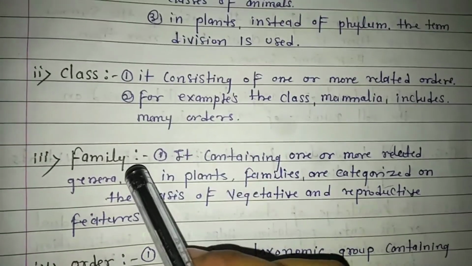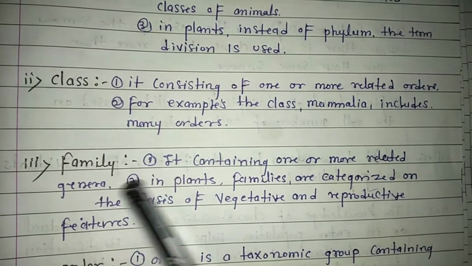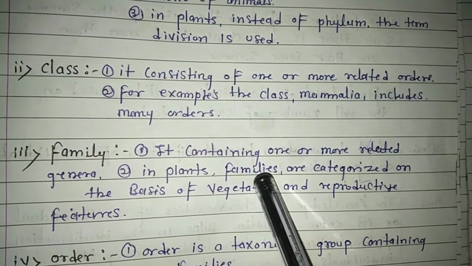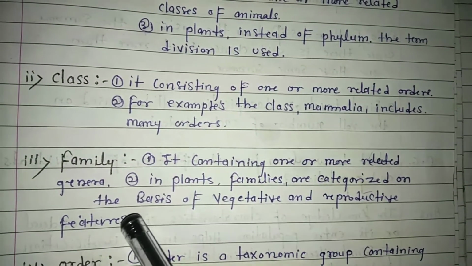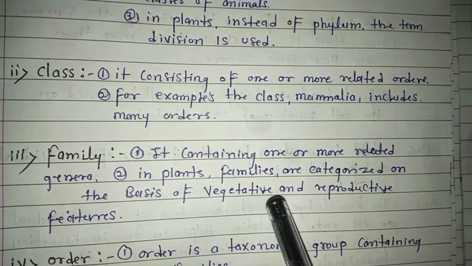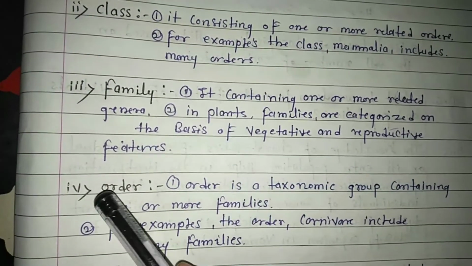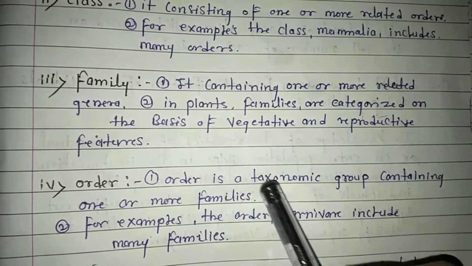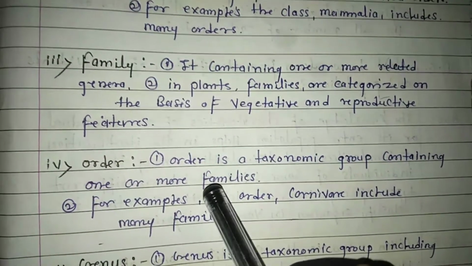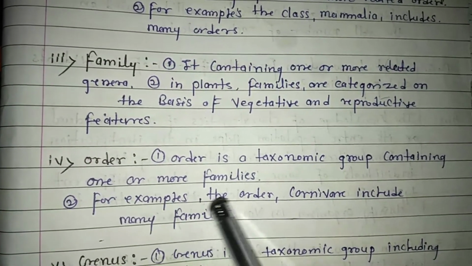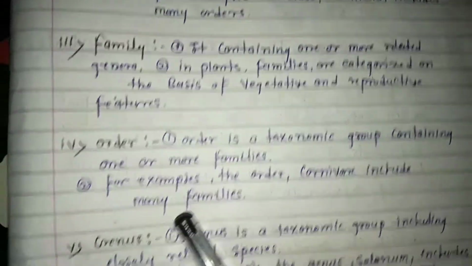Number 3. Family. It contains one or more related genera. In plants, families are categorized on the basis of vegetative and reproductive features. Number 4. Order. Order is a taxonomical group containing one or more families. For example, the order Carnivora includes many families.